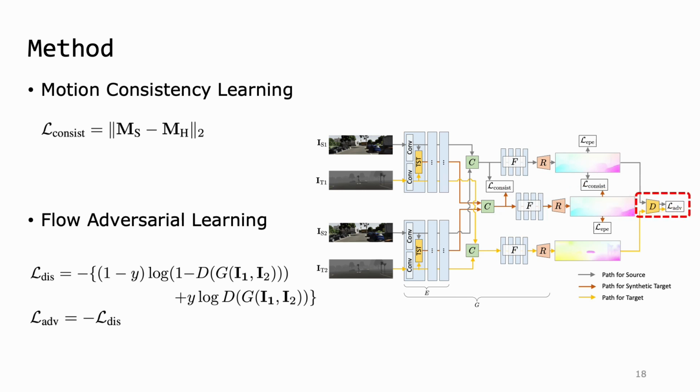To exploit the flow adversarial loss, we append a discriminator at the end of the network. The role of the discriminator is to classify the domain of the flow maps. It is trained by the loss LDIS and is only used in the training phase. The flow network G is trained for generating domain-invariant flow maps to fool the discriminator.